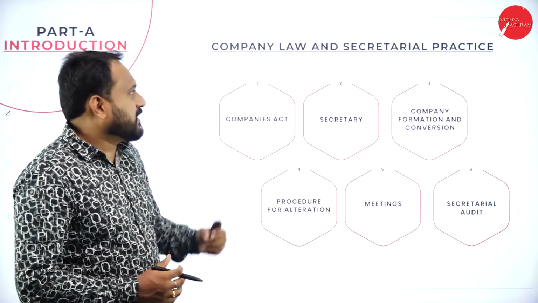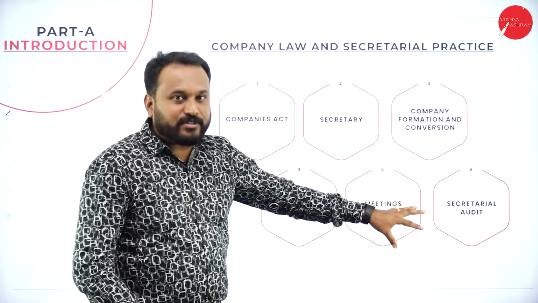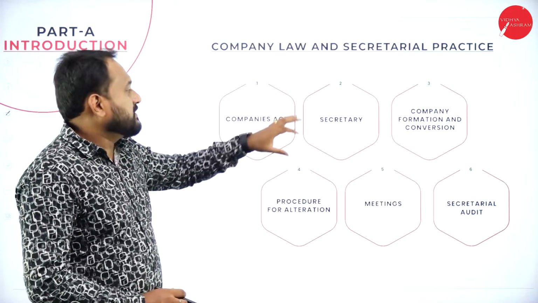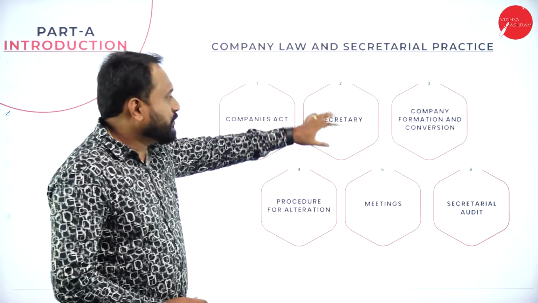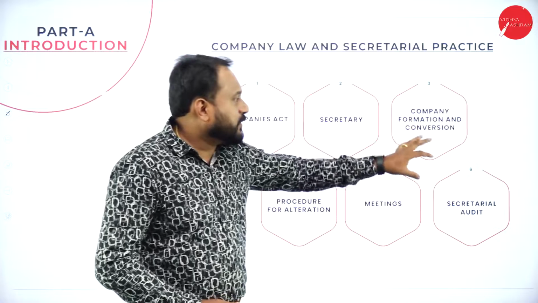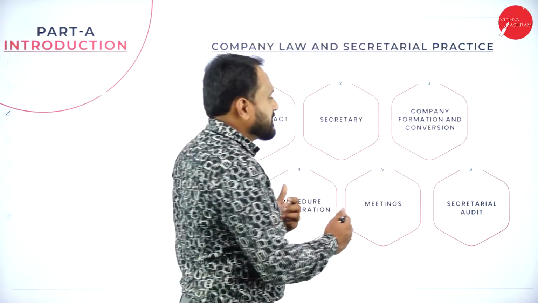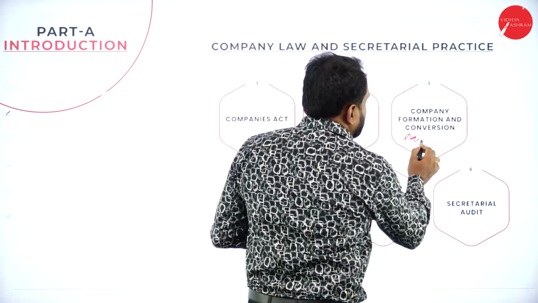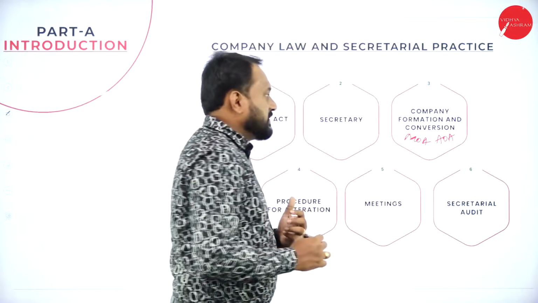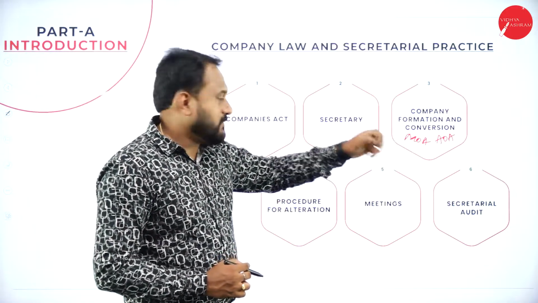The first one here is company secretarial practice. We have 6 chapters here, students. The first chapter is the Companies Act. The second is the secretary, where you will get the duties, roles, powers, functions of the secretary. The third one is the company formation and conversion, where you will see memorandum of association as well as articles of association. These are the 2 documents which are very, very important to form a company.